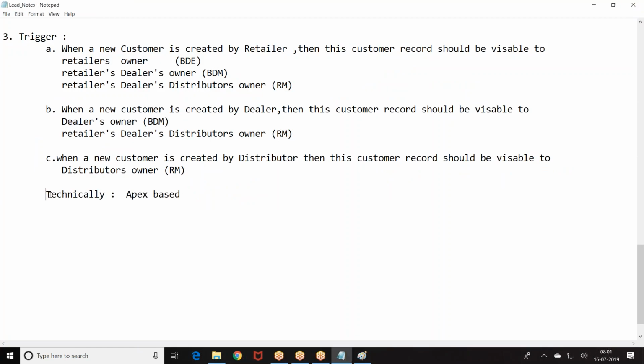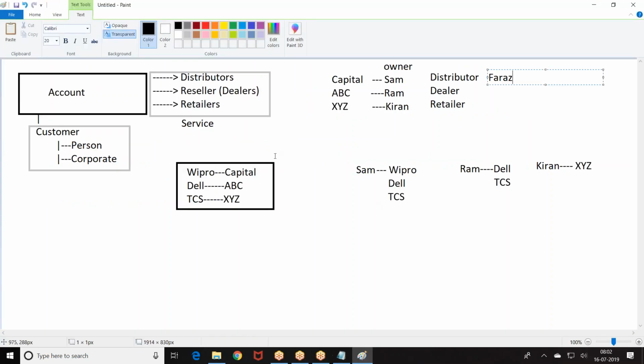Technically, how did it happen? It is Apex-based sharing. Now look at the story here once again.